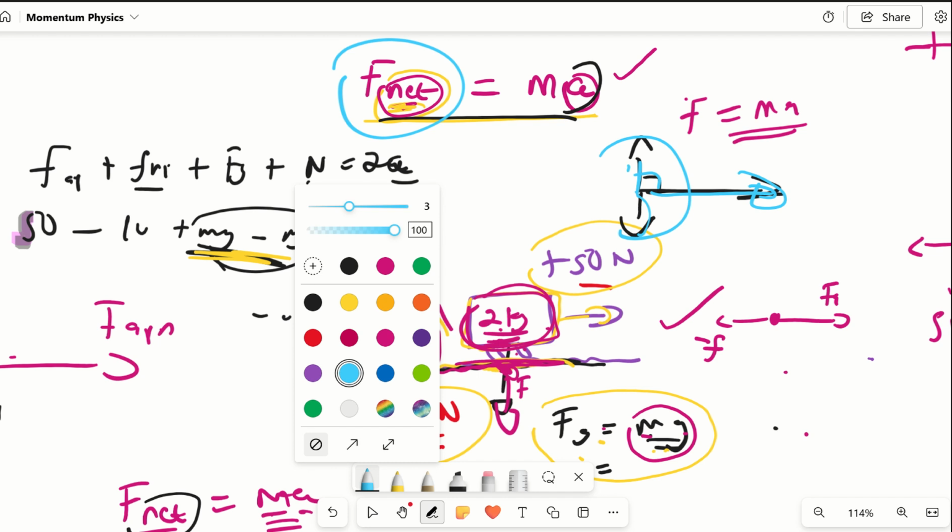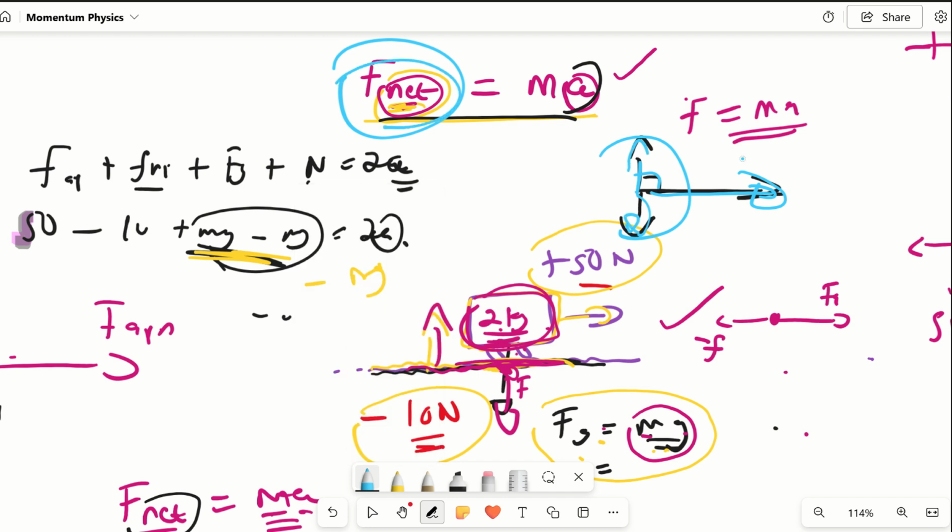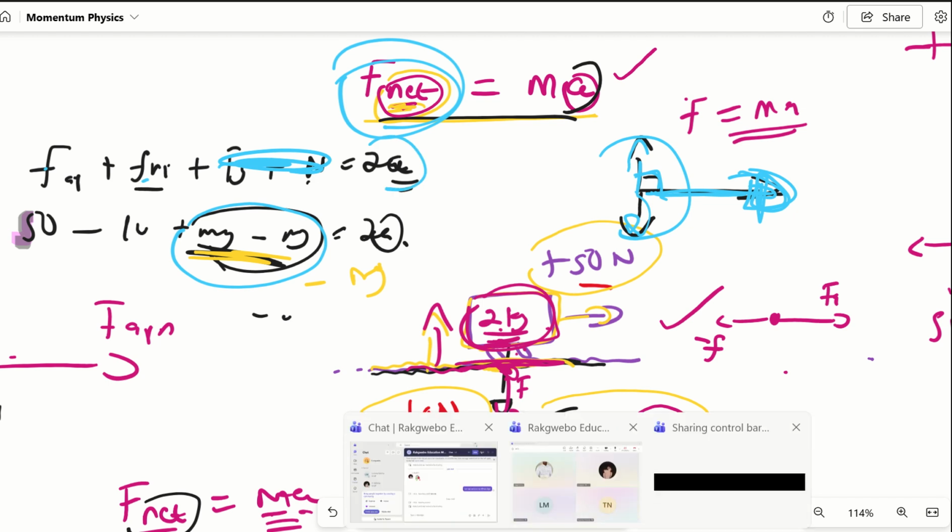Whenever the force that you want to put in F net is at 90 degrees with the direction of this moving object, then you don't put it in the F net. So that's why we're not supposed to put it there. So basically, F net in this context would be F applied plus F frictional equal to 2a. Are we all happy with that?